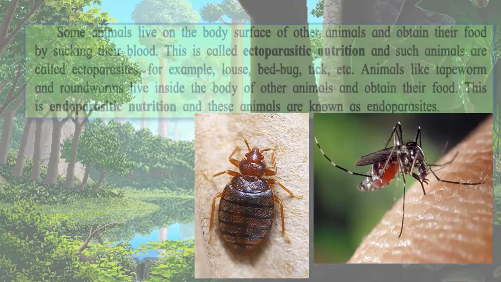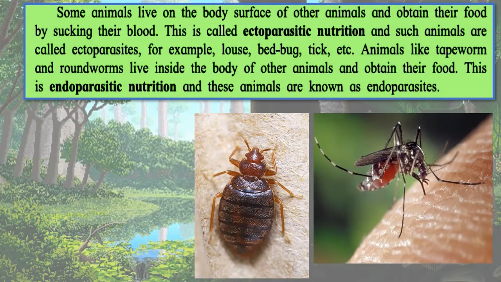So some animals which live on the body surface of other animals to obtain their food by sucking their blood are called ectoparasitic. So this kind of nutrition in bed bugs or mosquitoes or ticks, which are on the outer surface of your body, is called ectoparasitic nutrition. And such animals are called ectoparasites, means those living outside. For example, louse, bedbugs, ticks, etc.